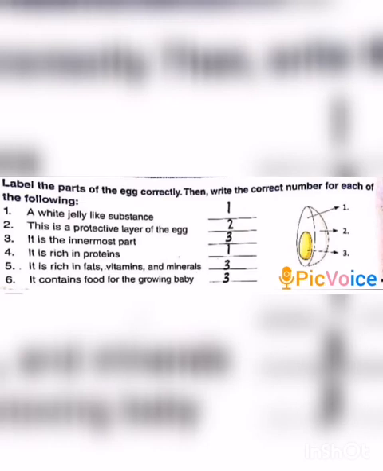Then fourth one, it is rich in proteins. That is 1, albumin. Fifth one, it is rich in fats, vitamins and minerals. That is 3, yolk. Sixth one, it contains food for the growing baby. That also is yolk. So the answer is 3.